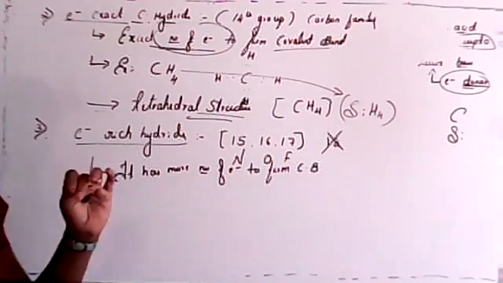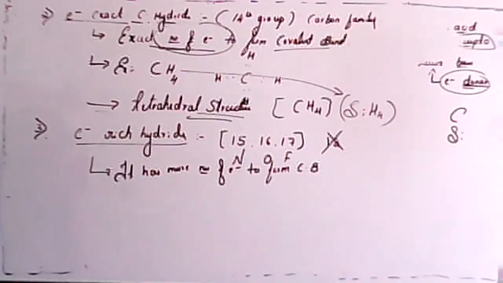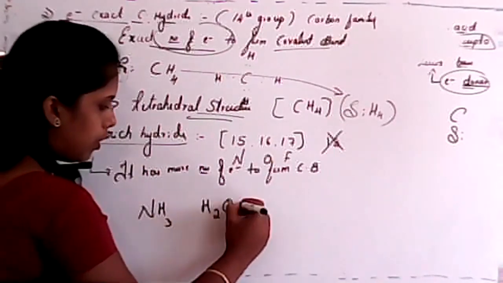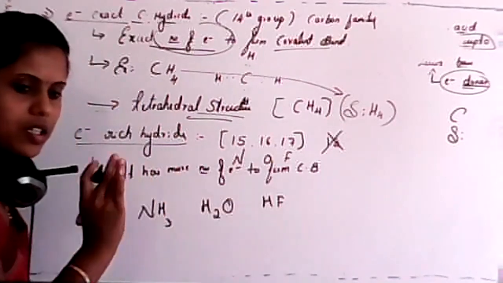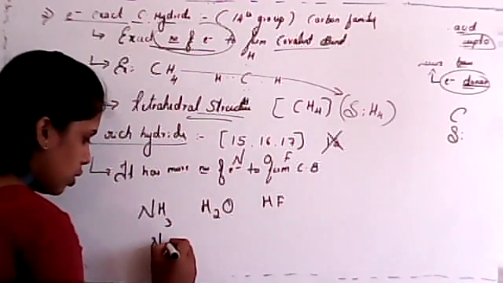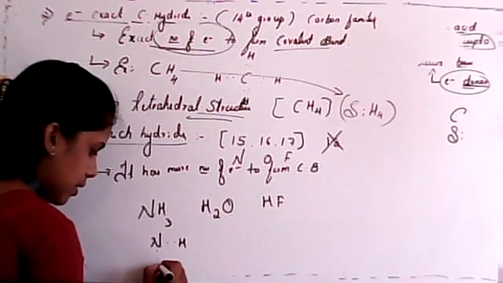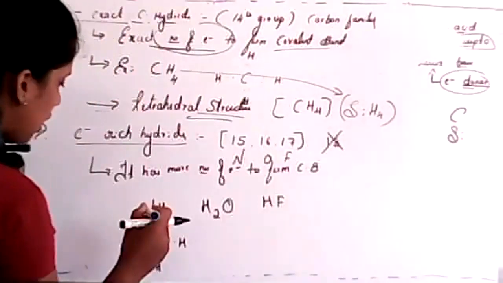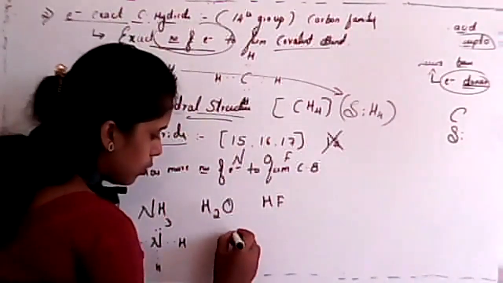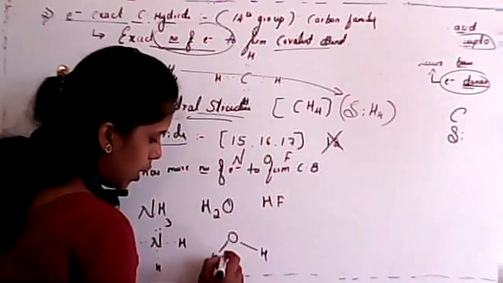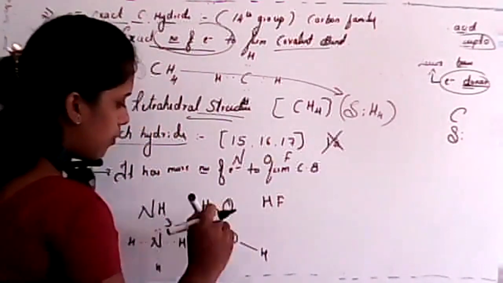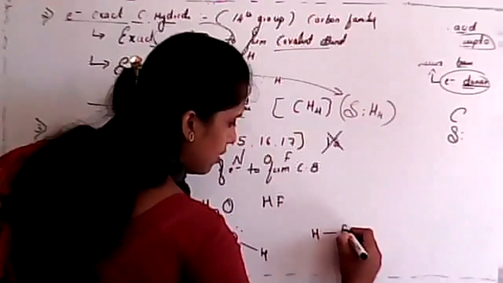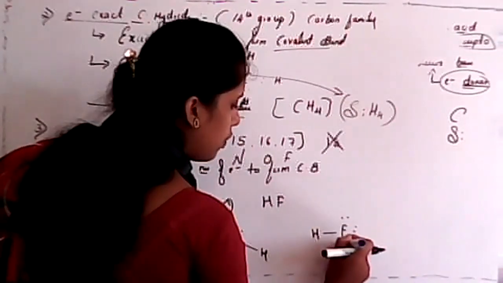So now the question arises, how do these have more number of electrons? For example, I'll consider NH3, H2O, and hydrogen fluoride. I'll write their Lewis dot structures. Nitrogen with hydrogens, and there is 1 lone pair of electrons. Now oxygen, with hydrogens, one bond is nothing but 2 electrons, and there are 2 lone pairs of electrons. For hydrogen fluoride, how many lone pairs of electrons does it have? 1, 2, 3.